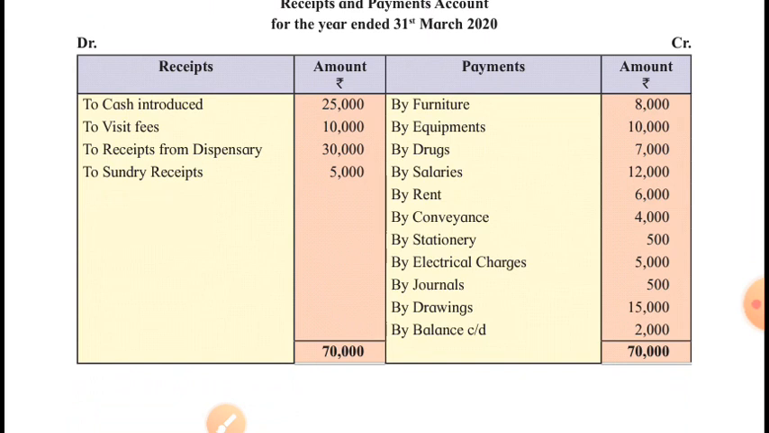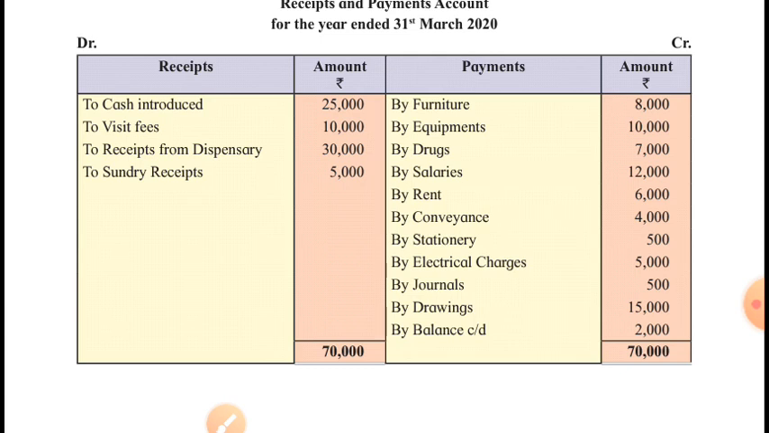Then this hospital has paid for furniture, it has paid for equipments, means these two assets were purchased this year, will be shown on asset side. It also has paid for drugs means chemicals used in hospitals, you can call it as medicines simply, and that is expense, isn't it? So drugs, salaries, rent, conveyance, stationery, electrical charges, journals, all these are expenses of this concern.